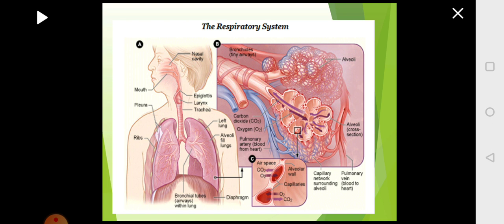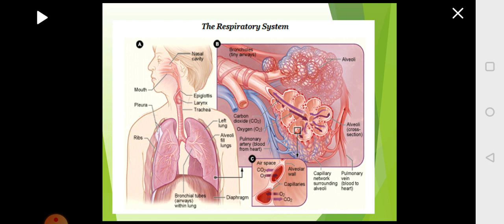So the pulmonary artery is bringing in the deoxygenated blood. Then you have the pulmonary veins, which will carry the oxygen rich blood, oxygenated blood, to the heart for distribution.